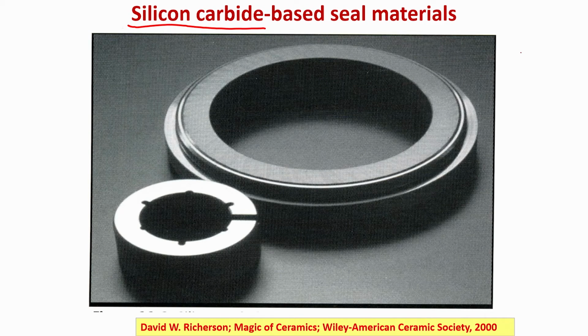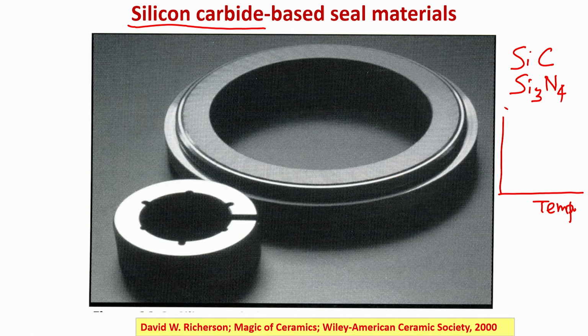Now, one point that I want to make about silicon carbide and silicon nitride is, if you look at their strength as a function of temperature, you see that their room temperature strength is like this, and their strength is maintained in both the silicon carbide and silicon nitride materials.